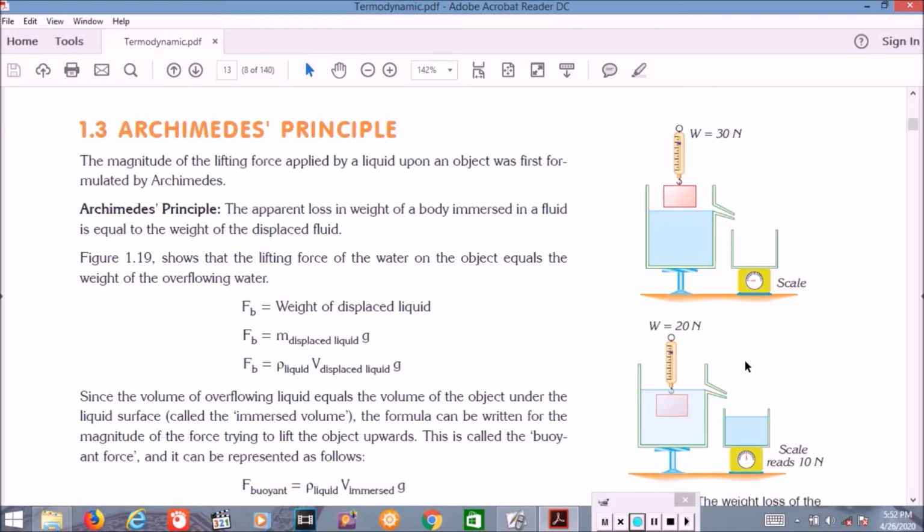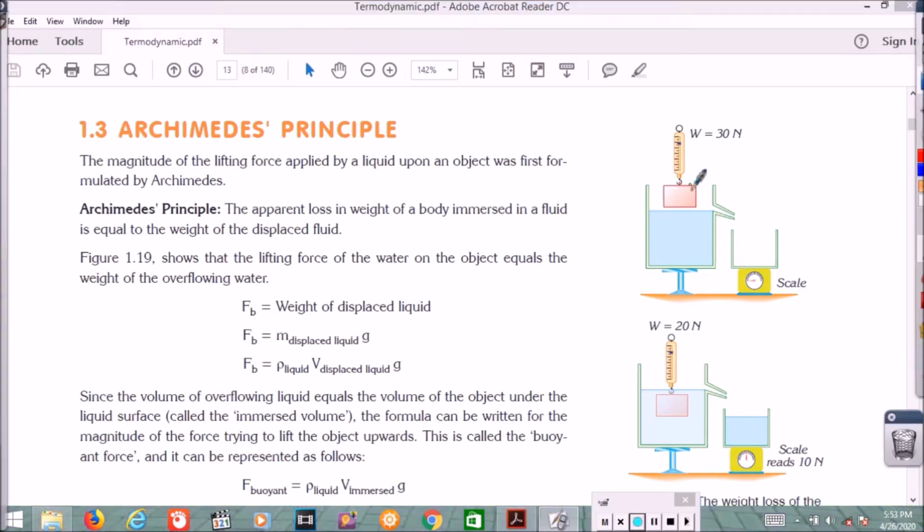Archimedes principle says that the apparent loss in weight of a body immersed in a fluid is equal to the weight of the displaced fluid. You can learn from the picture there. Figure 1.19 shows that the lifting force of the water on the object equals the weight of the displaced water. The weight of the object when it is in the air is 30 Newton, so the mass here is around 3 kilograms.